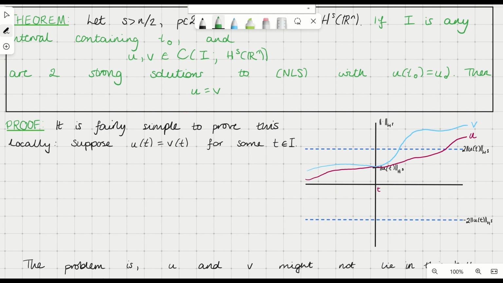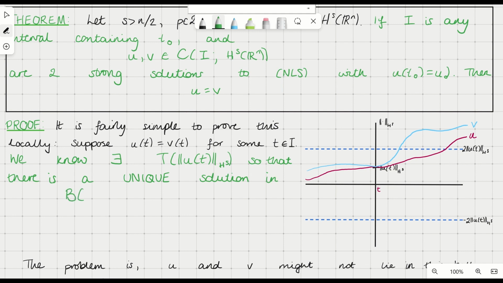So using the local well-posedness theory, which is all we have available, we know already that there exists some time T depending on the size of u at little t in H^s, so that the solution is unique in this ball.